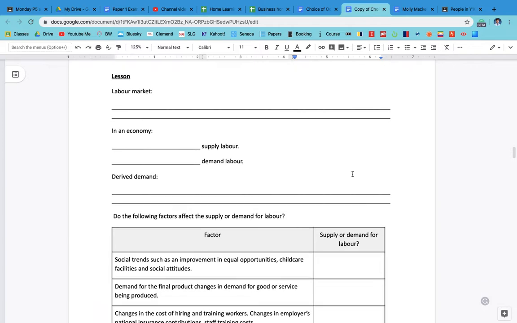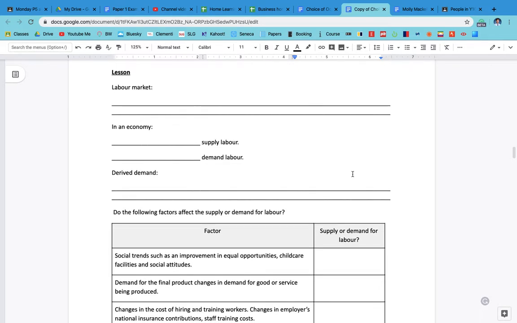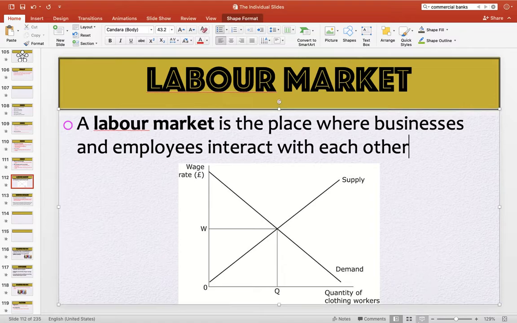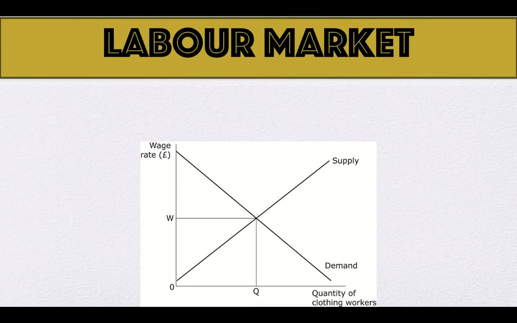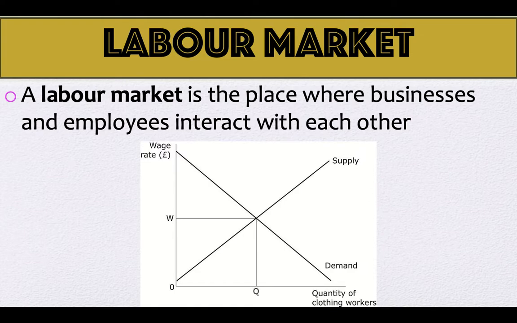What we're going to be looking at is the labour market, and the labour market is just like any other market. A labour market is a place where businesses and employees interact with each other, just like businesses interact with consumers in a standard supply and demand diagram. It is just a slightly altered diagram. The only change is that we have wage rate rather than price, because the price of labour is its wage. We still have upward sloping supply and downward sloping demand, but instead of price on the y-axis, we have wage.